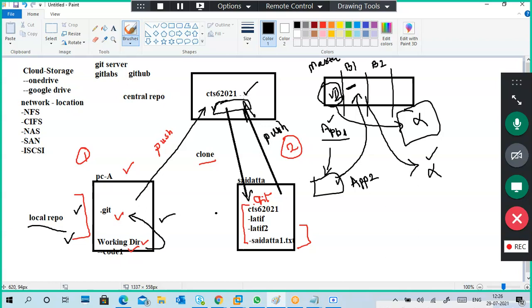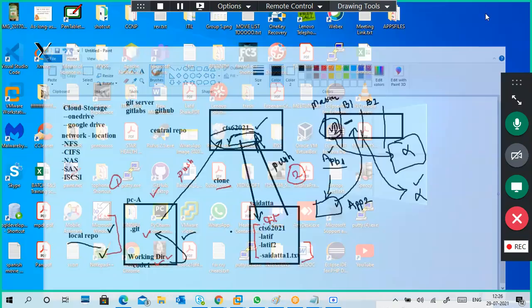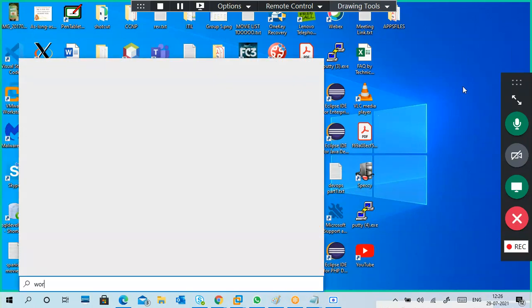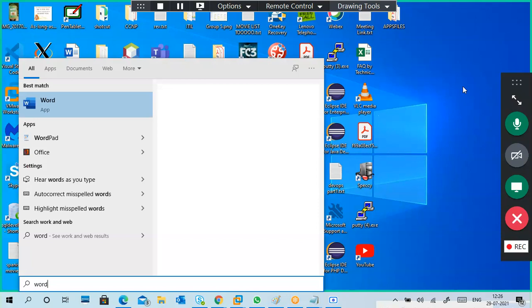Okay, what we will do here is, we have done the three steps. Whatever we have done, keep it in a Word file. That will be useful for them for the interview session. You have explained git push and so on. Yes sir, that's it. So take the Word file, I will guide you how to do that. Okay, open the Word file.